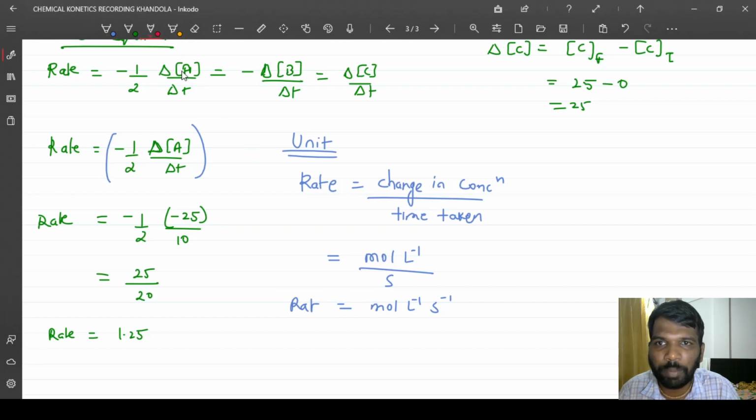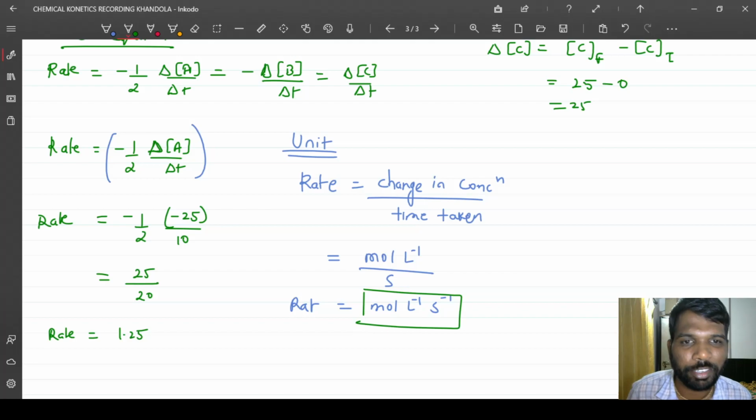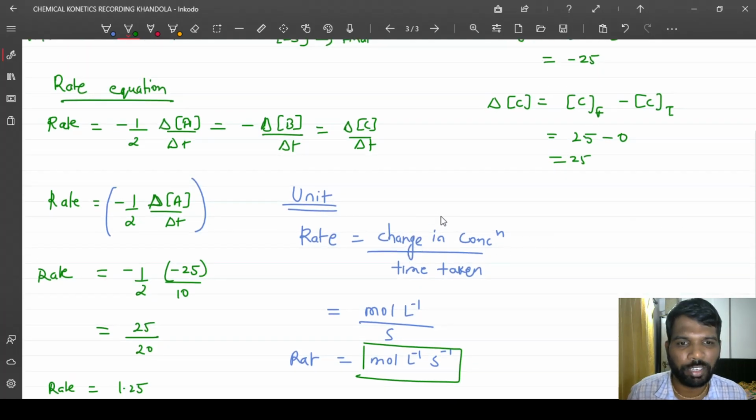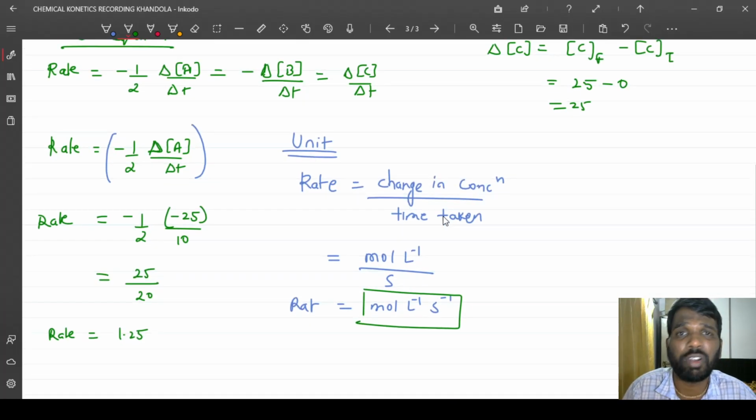This is a very important unit. See, without studying units, our study is incomplete in the science field. Units tell a lot of information about any particular concept. So understanding the units is really very important.